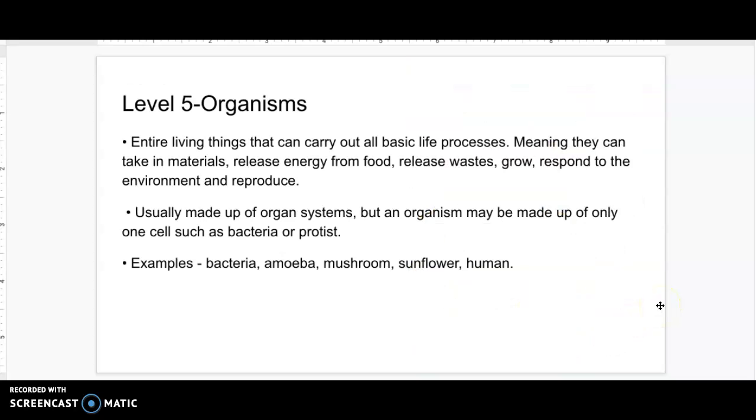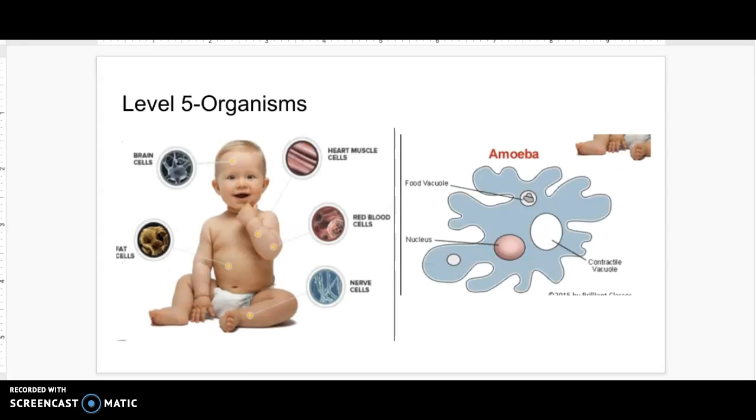Each organism is different. And then we have level 5, an organism. So when all of those organ systems work together and they work properly, we end up with an organism that is able to maintain balance in its body. And that allows us to function as one whole organism. So all of these different cells, tissues, organs, and organ systems are able to react to stimuli, whether there's a change outside our body that has us react, or a change in the body that needs us to react, such as an infection.